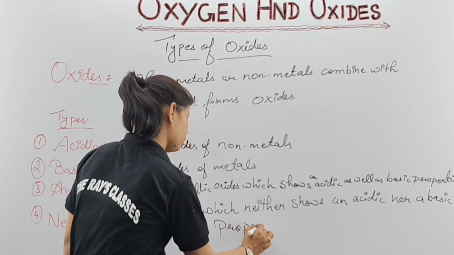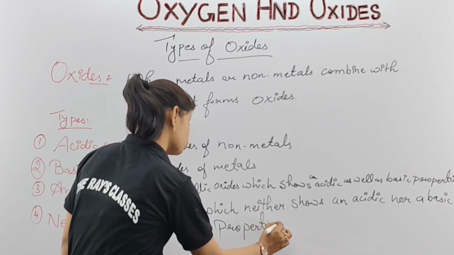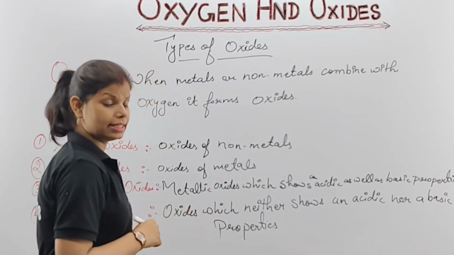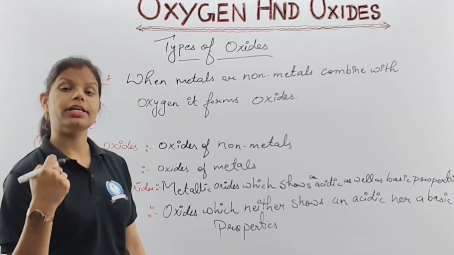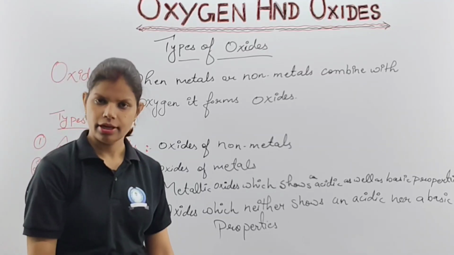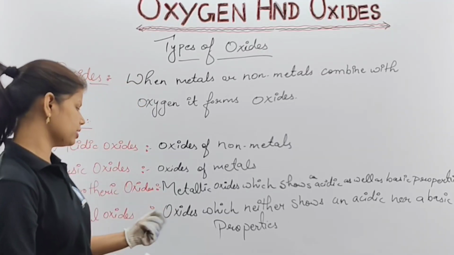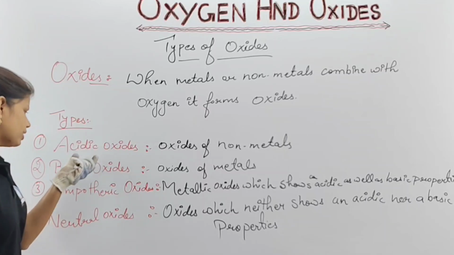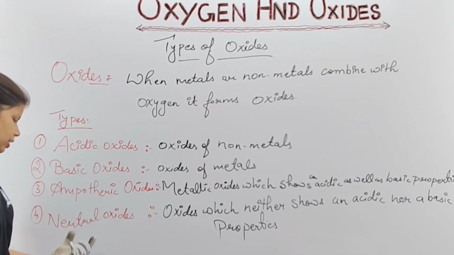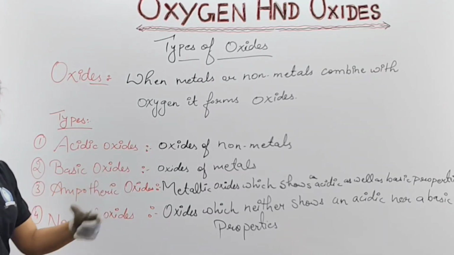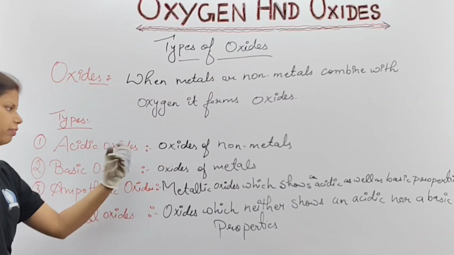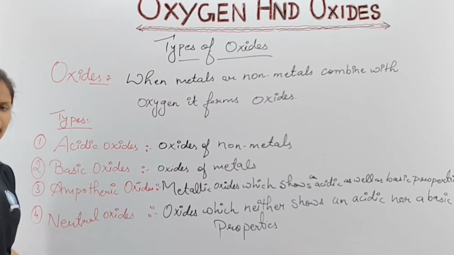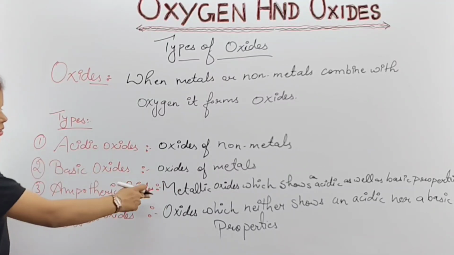If we study oxygen, and when we are studying oxides, at least we should know what oxides are, what their use is, or how many types of oxides exist. So as per your syllabus, oxides are classified into four: acidic, basic, amphoteric and neutral oxides. Acidic, or what? When oxygen reacts with non-metals, it will form acidic oxide. When oxygen reacts with metal, it will form basic oxide.